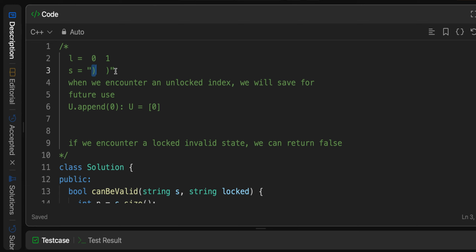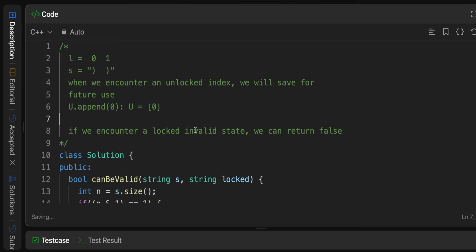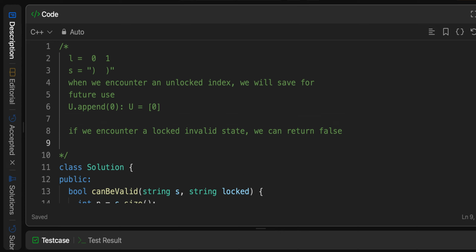So my point is that when we encounter an invalid state, we ask ourselves: if we encounter a locked invalid state, we can return false, unless we have previously encountered unlocked indices available.